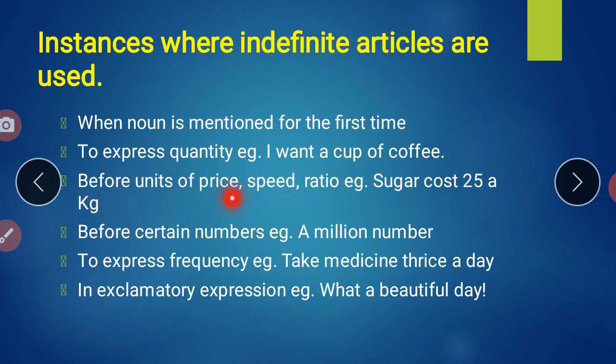Before units of price, speed and ratio, we have to use a and an. So here is the example: sugar costs 25 rupees a kg. So a kg is for what? Unit. For the unit I have to use this. Before units of price, our unit is kg, and for it I used a kg, and price is also given. Got it? So before units of price.